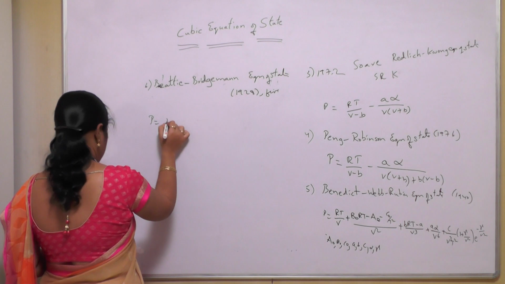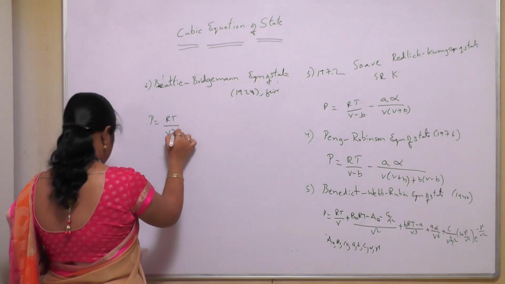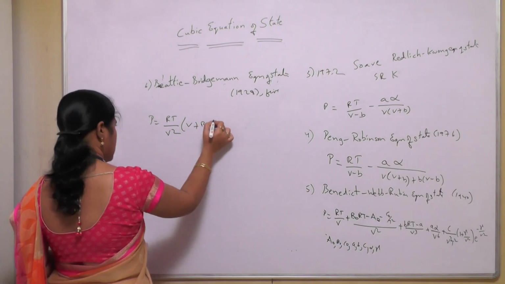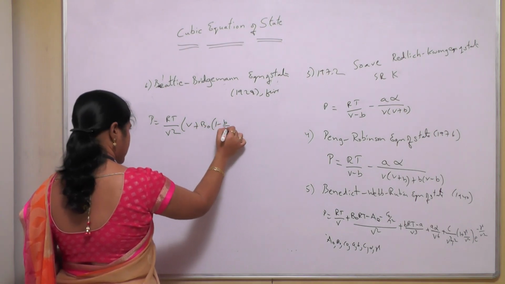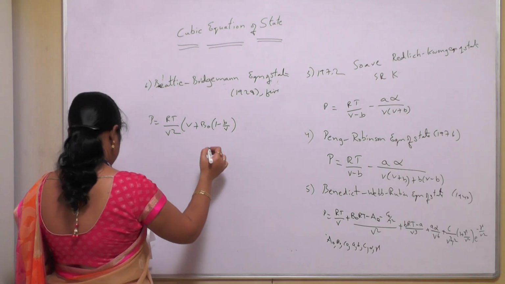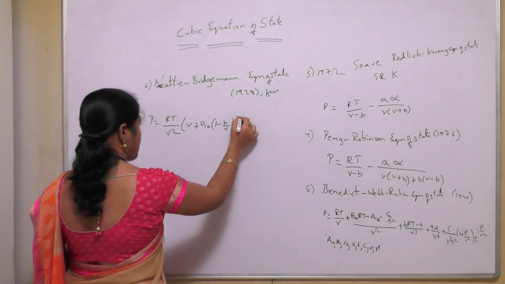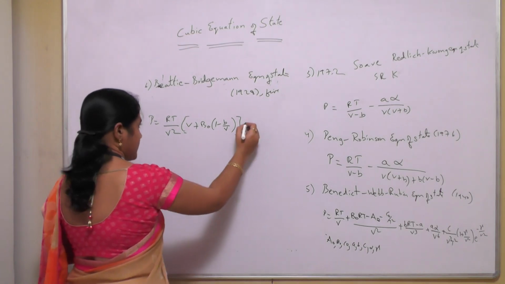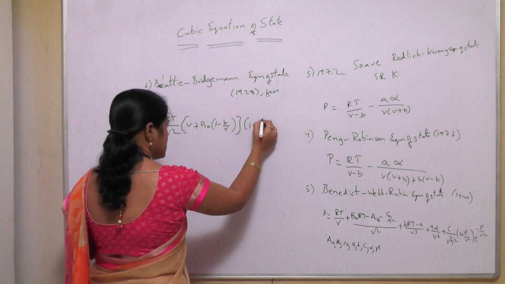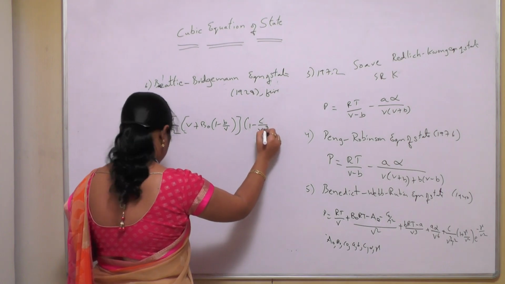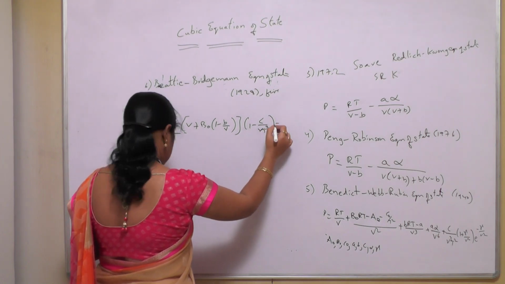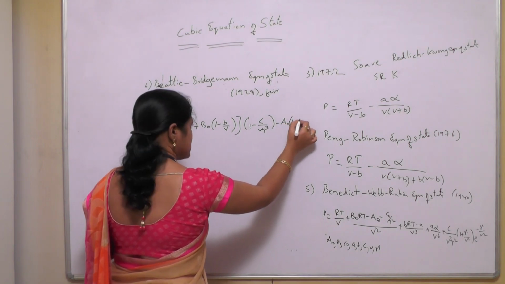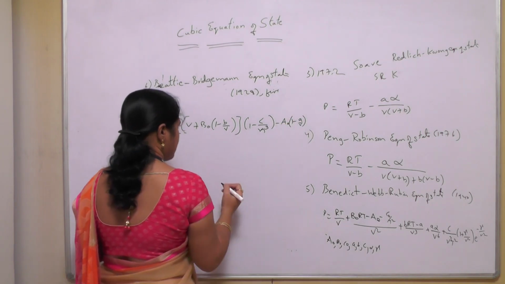The equation is P equals RT by V squared times (V plus B0)(1 minus c by V T cubed) minus A0 times (1 minus a by V).